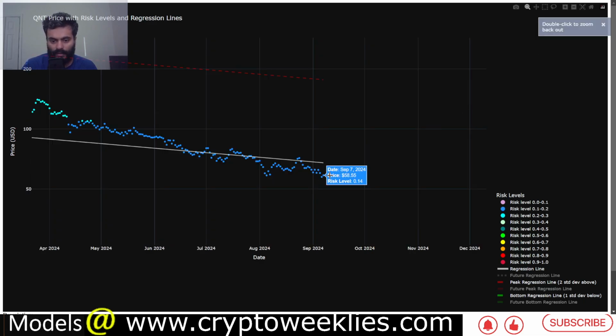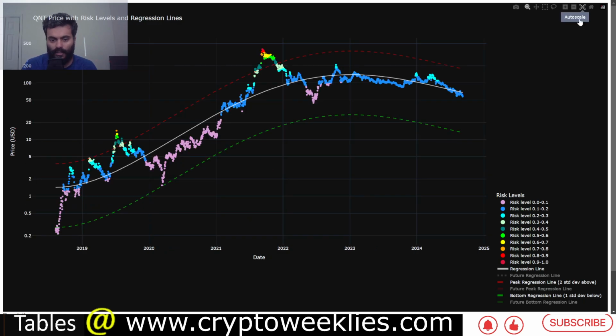You can see the current risk level as of yesterday's price action is at around 0.14. That means it's not the best time, which was when the risk was between 0 and 0.1. You can see this was the best time to DCA the model. This is the second best time to dollar cost average for Quant.